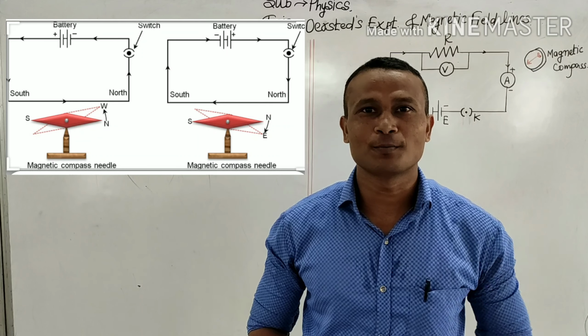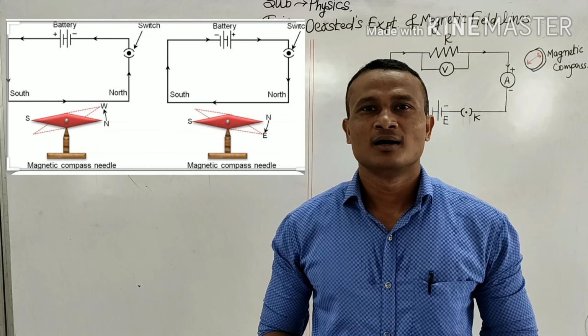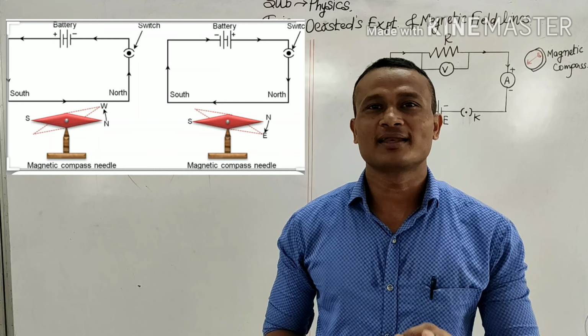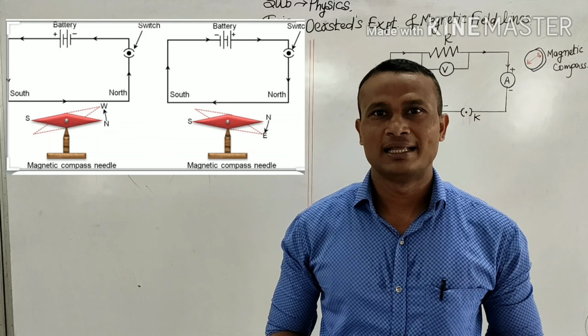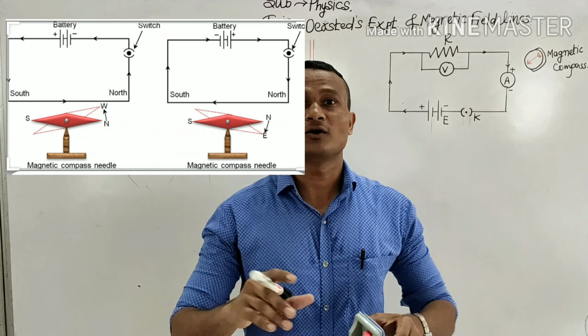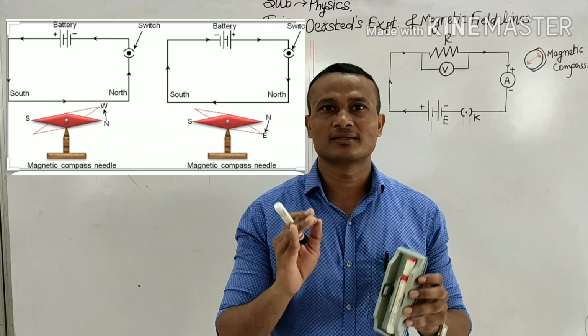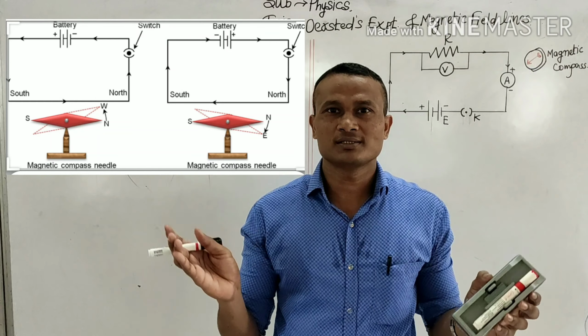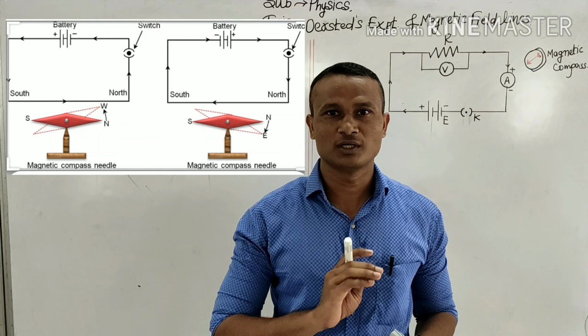With an interesting topic in physics. Today we are going to learn Oersted's experiment and magnetic field lines. Let's proceed. Now we know that Oersted's experiment, or his observations and conclusions, are a milestone in magnetism. So what was it that we are going to learn today?